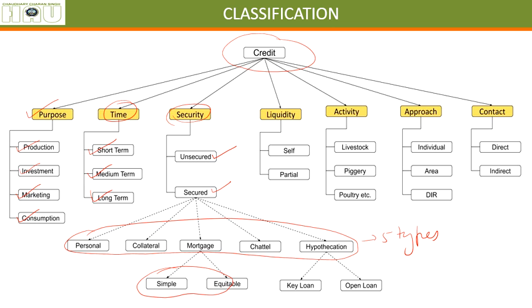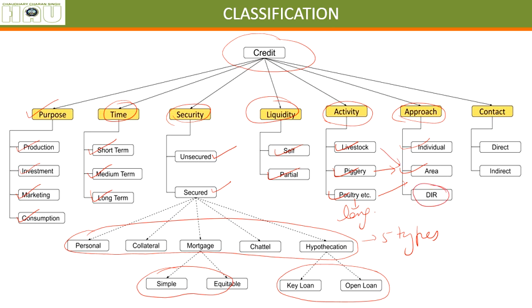Chattel loans, hypothecation is again of 2 types. And then on the basis of liquidity, self liquidating, partial liquidating. On the basis of activity, if you want to classify loans, it can be livestock, piggery, poultry, apiculture, sericulture, anything. The list can go on, it is a long list. Then on the basis of approach of lending, how we are lending money. Are we lending money according to individual or according to an area? We are trying to focus on certain product in a certain area, like we're focusing on piggery in Haryana, or poultry in Haryana, or livestock in Haryana.